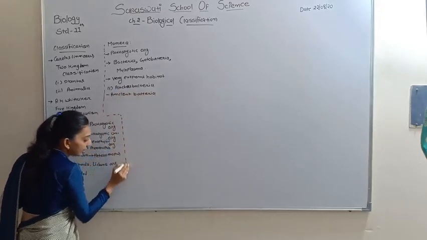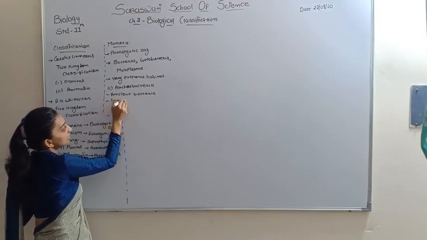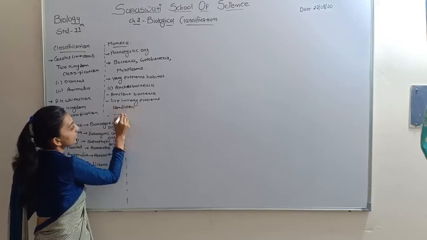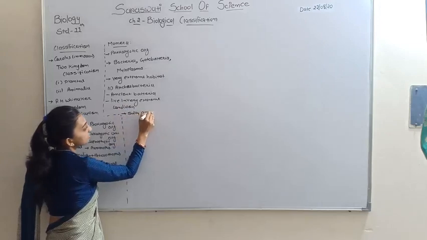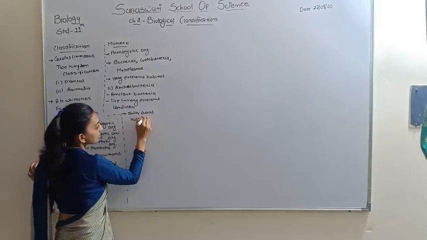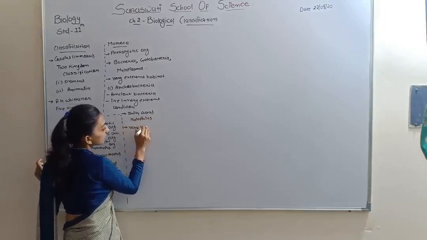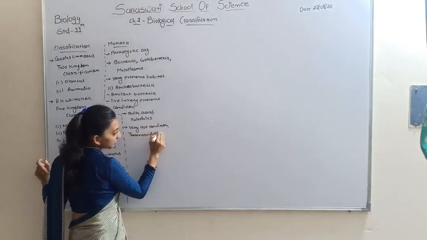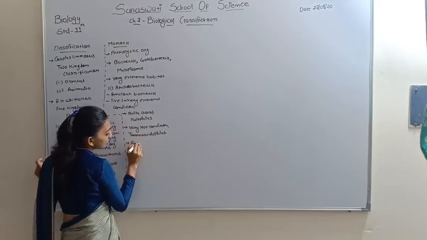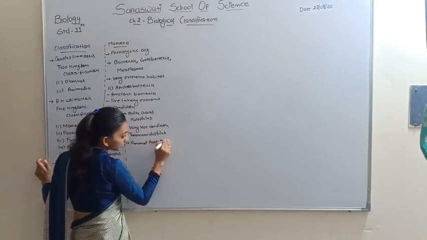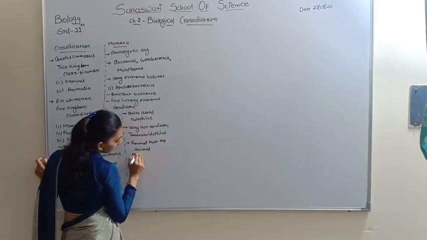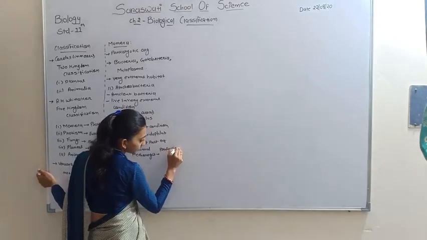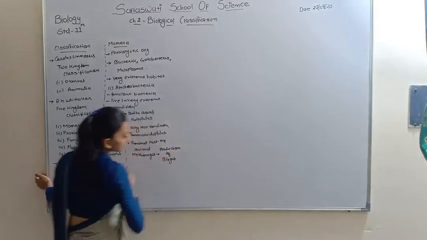They are not true bacteria and live in very extreme conditions: salty areas, known as halophiles; very hot and acidic conditions, known as thermoacidophiles; and the ruminant part of animals, known as methanogens, which are useful in the production of biogas. So these are the Archaebacteria.